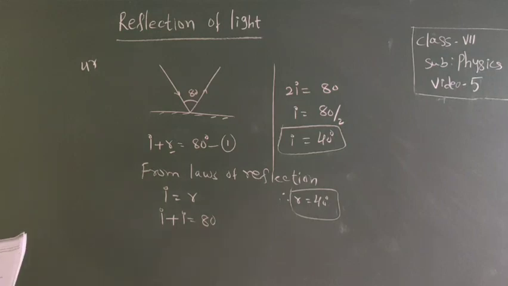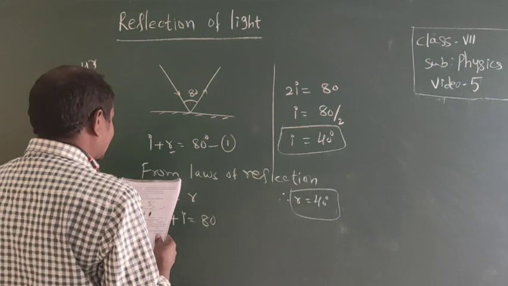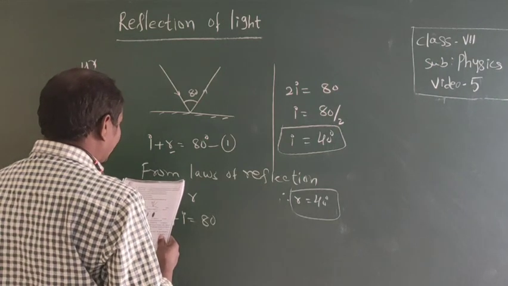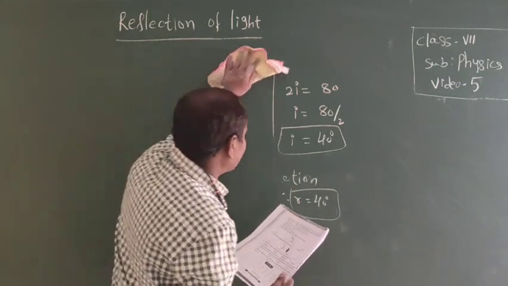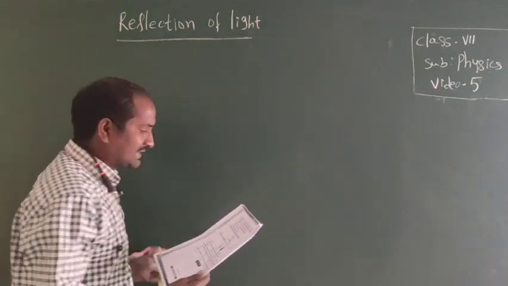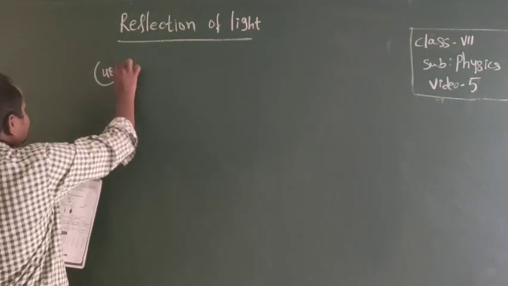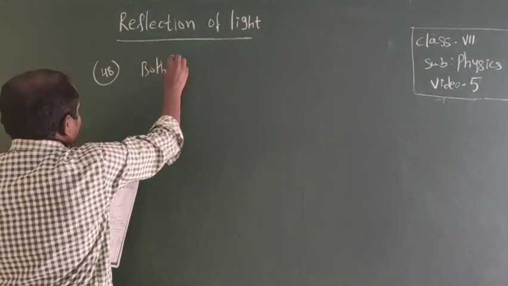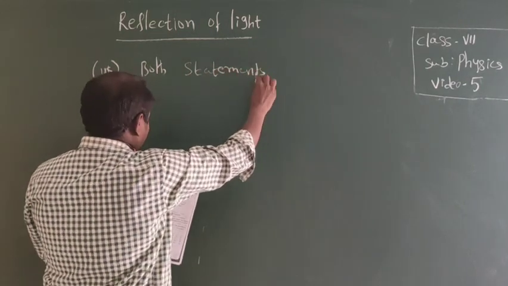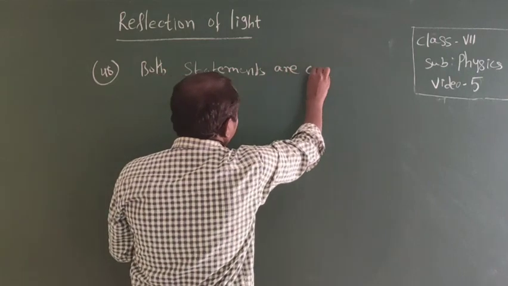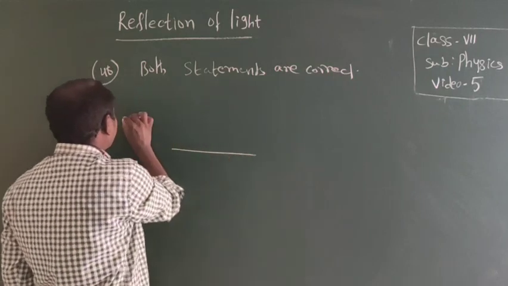Statement 1: a ray of light incident normally, then the angle of reflection is zero. Statement 2: in reflection, the angle of incidence is equal to the angle of reflection. Both the statements are correct.